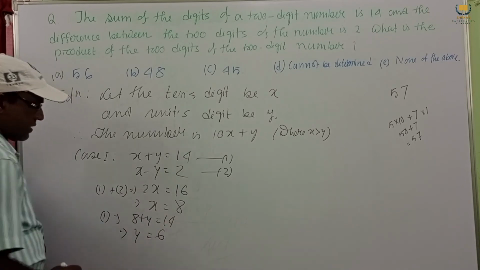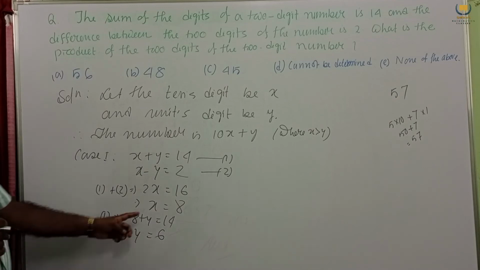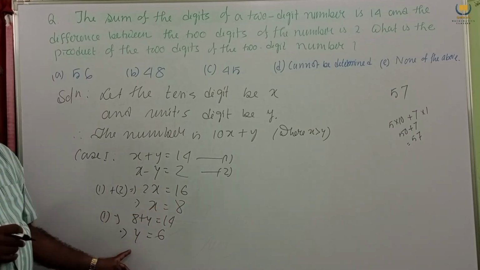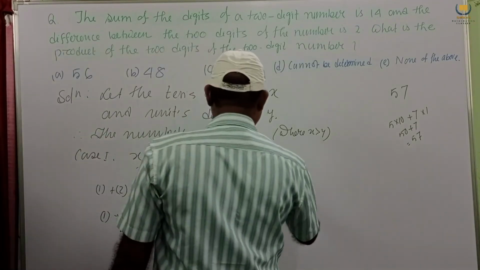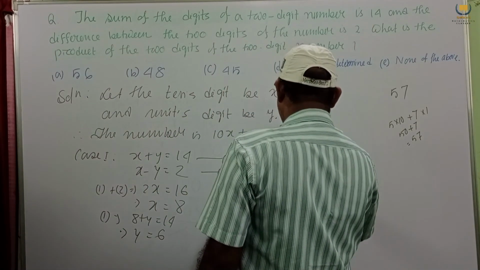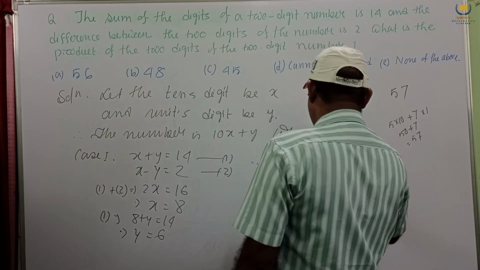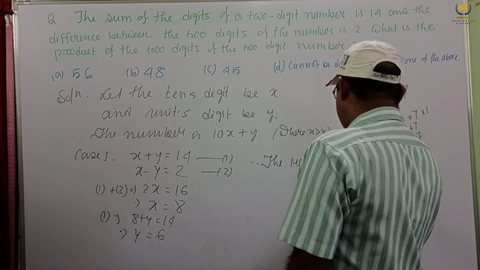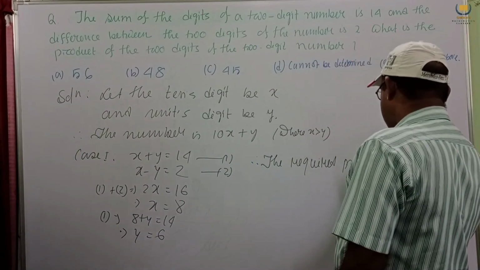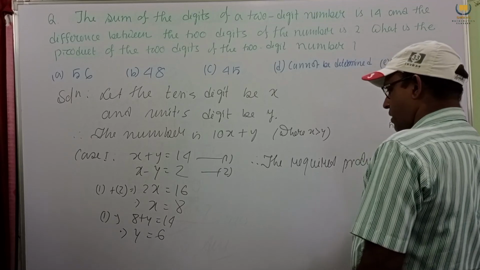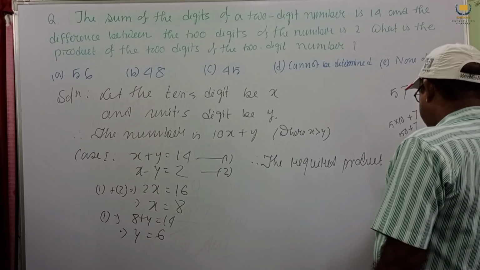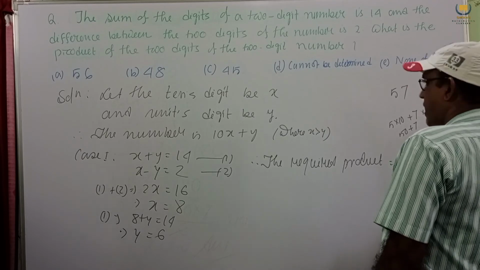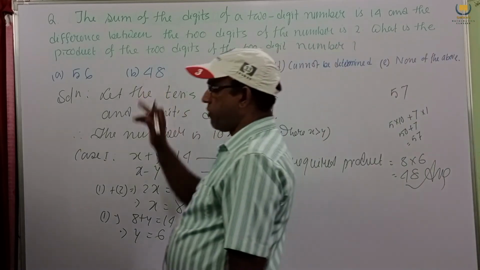So the numbers are 8 and 6. The required product equal to 8 into 6, 48. This is the answer. Product of the number is 48.